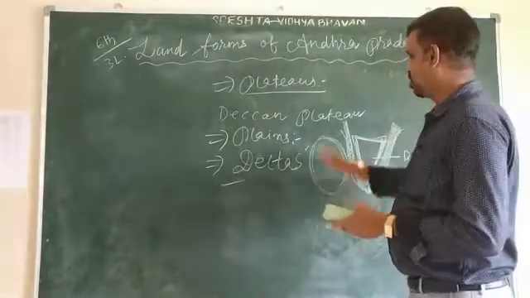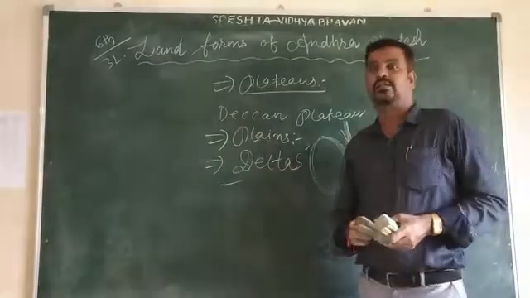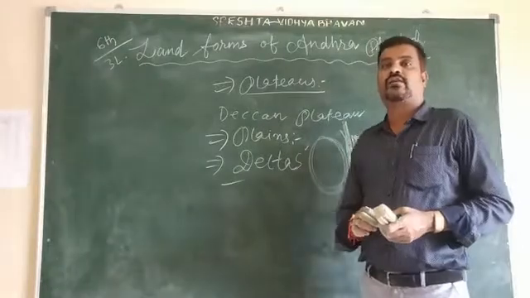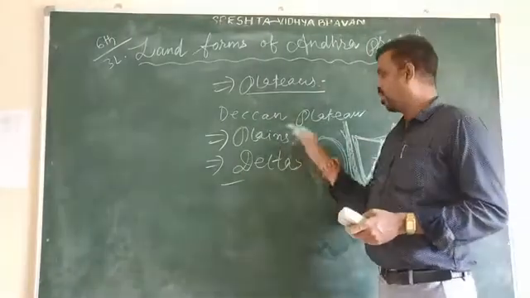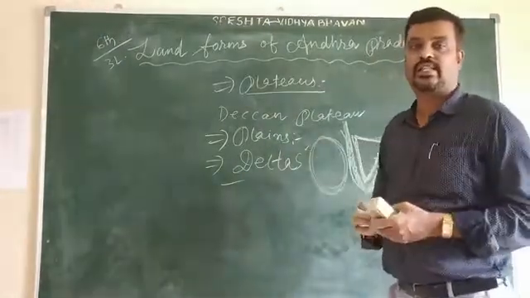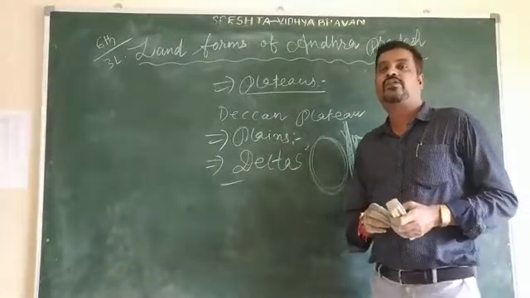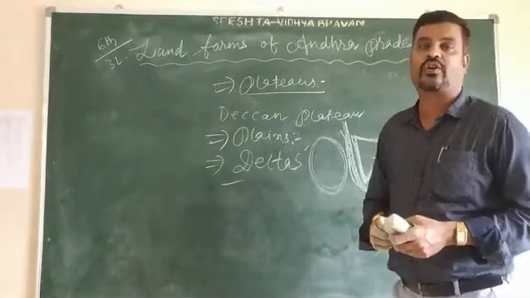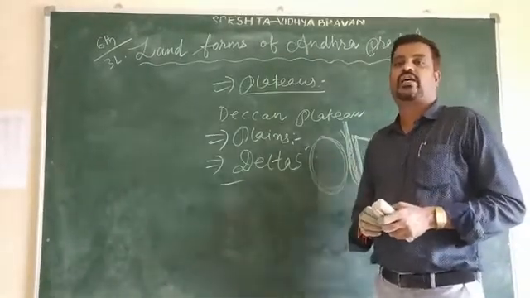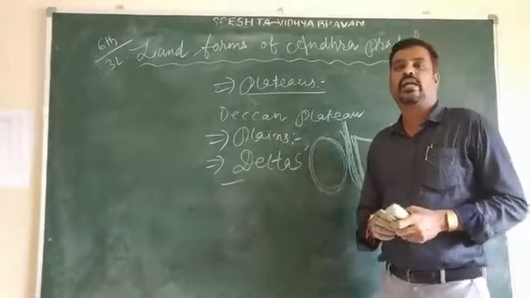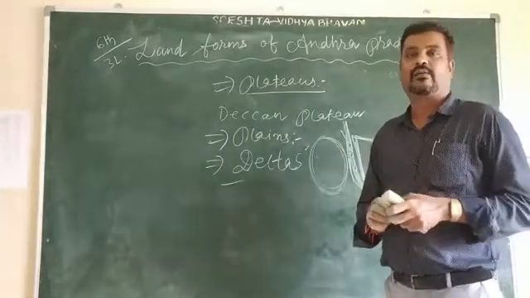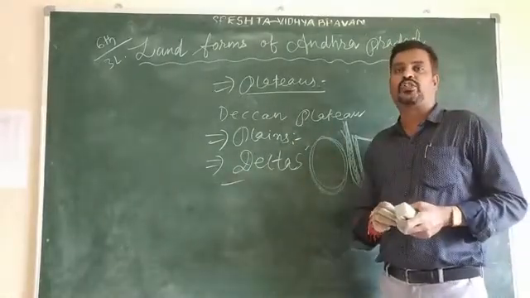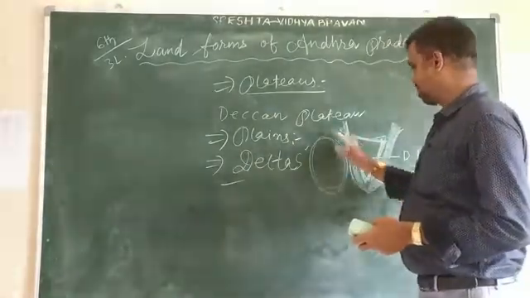All clear? Once again I am repeating the deltas. Every year we can see floods of the rivers Godavari and Krishna in the rainy season. The flood waters bring with them a lot of sand, mud and silt, and they are deposited in the plain areas.